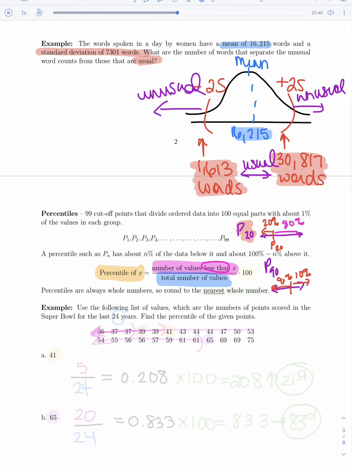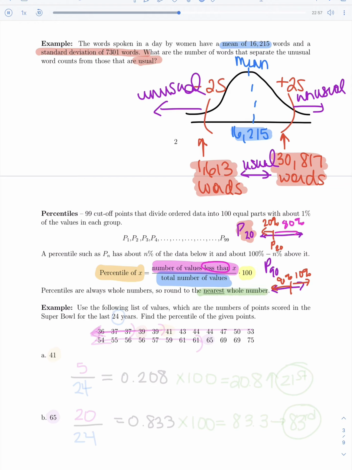And remember, multiplying anything by 100 will turn that fractional decimal value that you've got into a percentage. Percentiles, though, must be whole numbers, so we're going to round it to the nearest whole number.